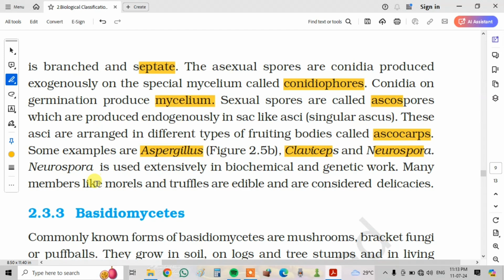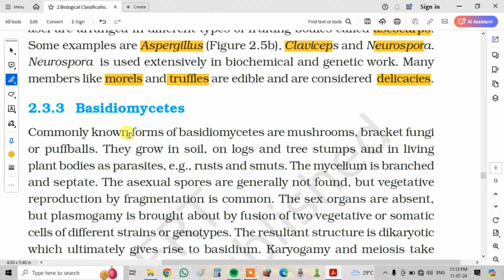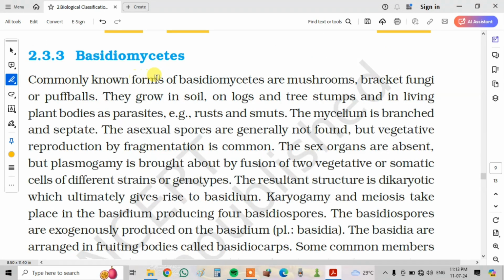Many members like morels and truffles are edible and considered delicacies. Basidiomycetes. Commonly known forms of basidiomycetes are mushrooms, bracket fungi and puffballs. They grow in soil, on logs and tree stumps, and live in plant bodies as parasites, such as rusts and smuts. The mycelium is branched and septate.